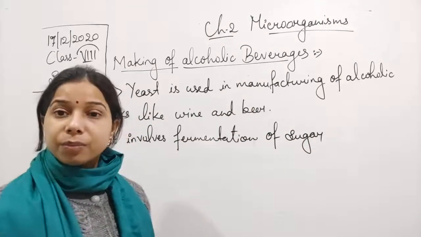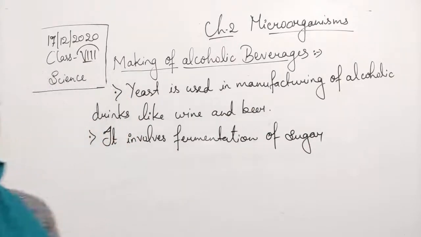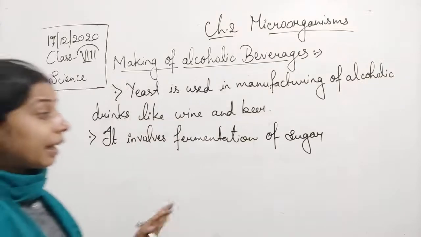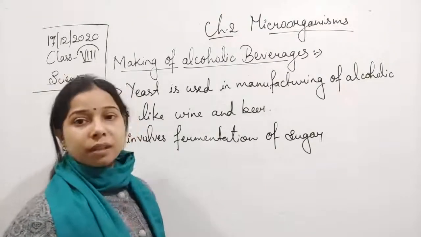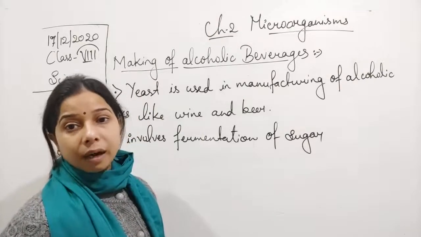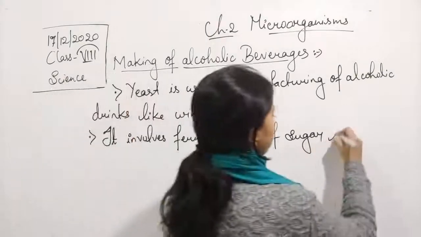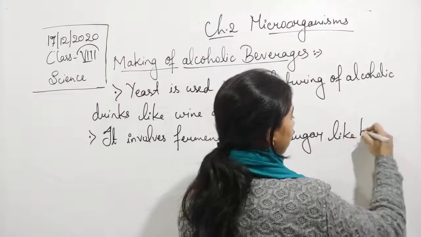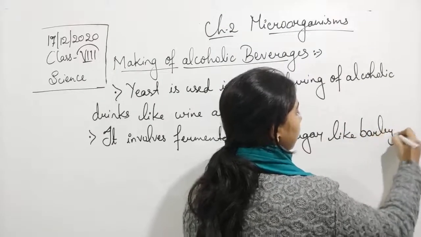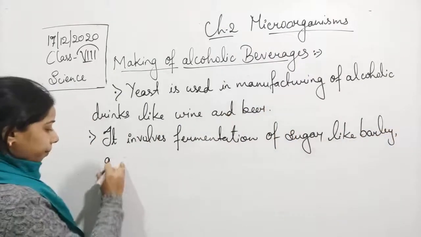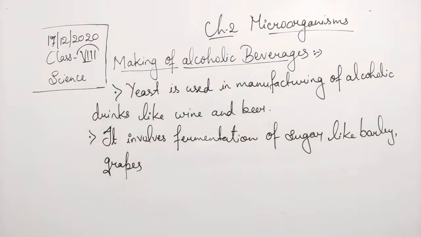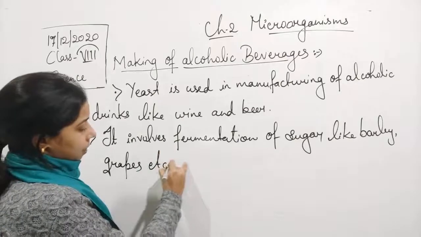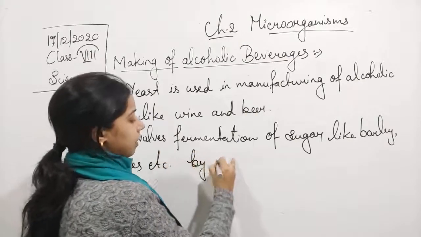In the cereals, you can say like that, in barley or in the grapes, the fruits also. So the fermentation of the sugar present in the grapes or in the barley, by yeast.